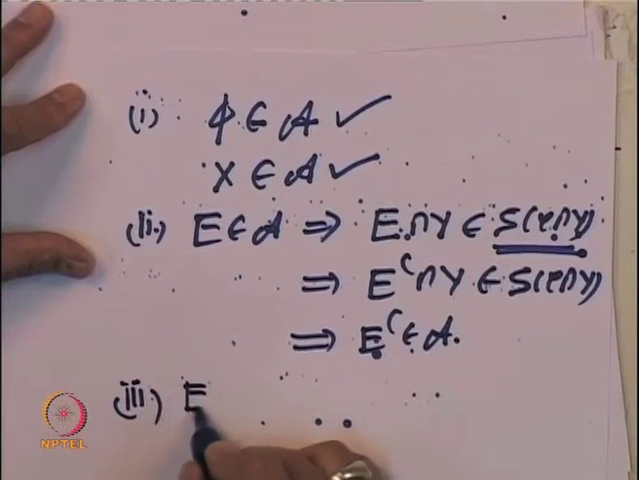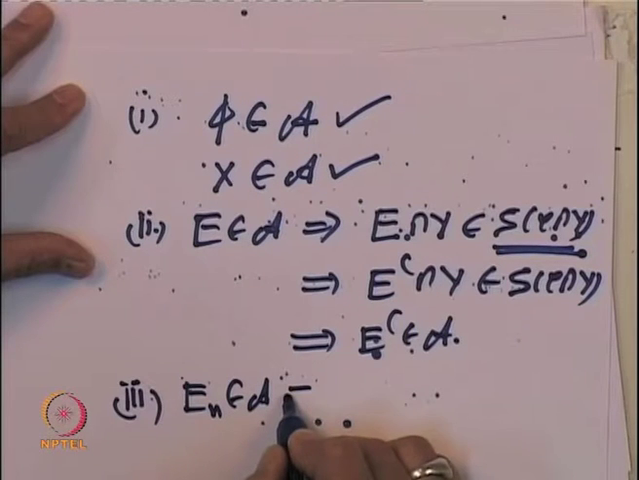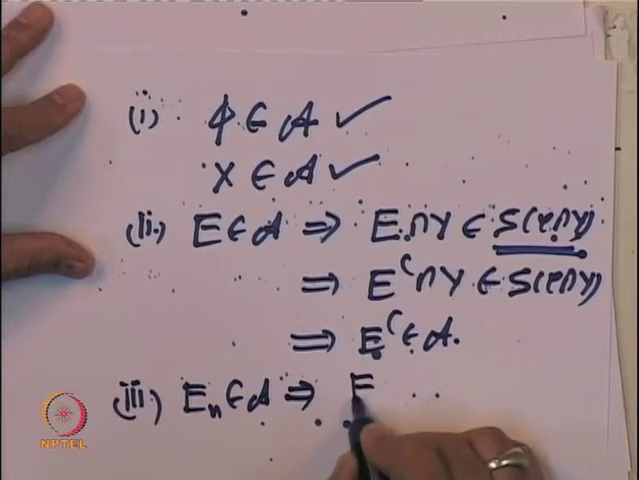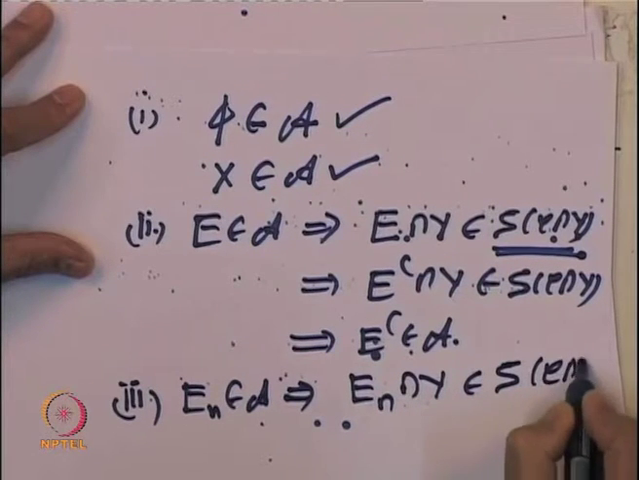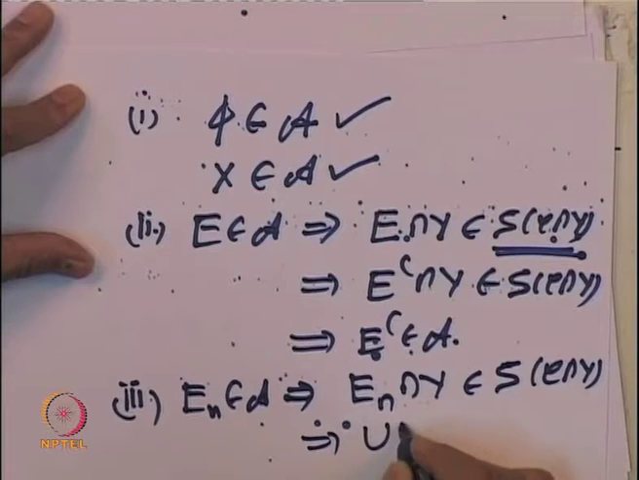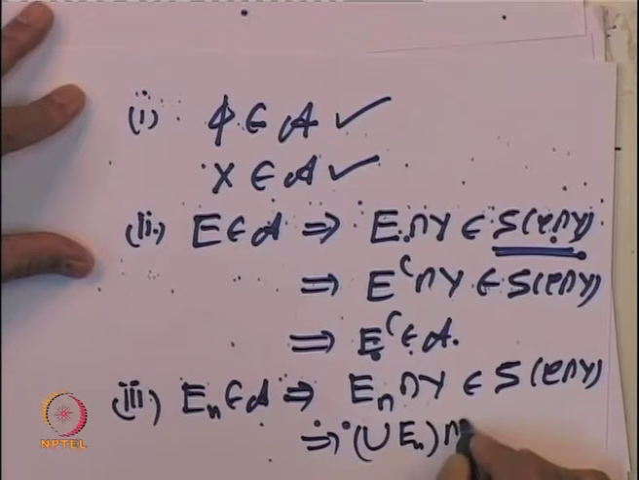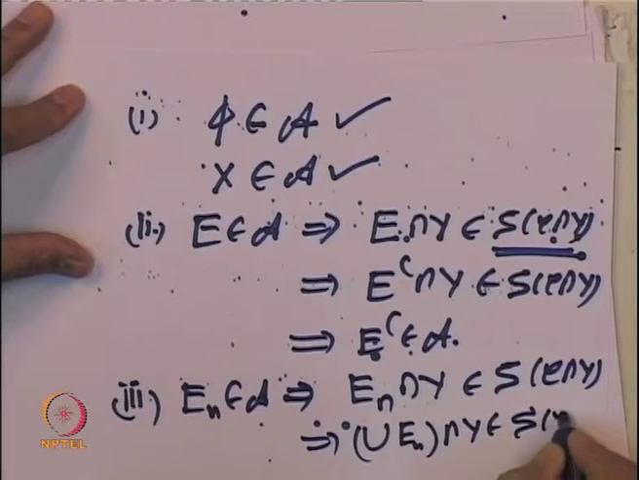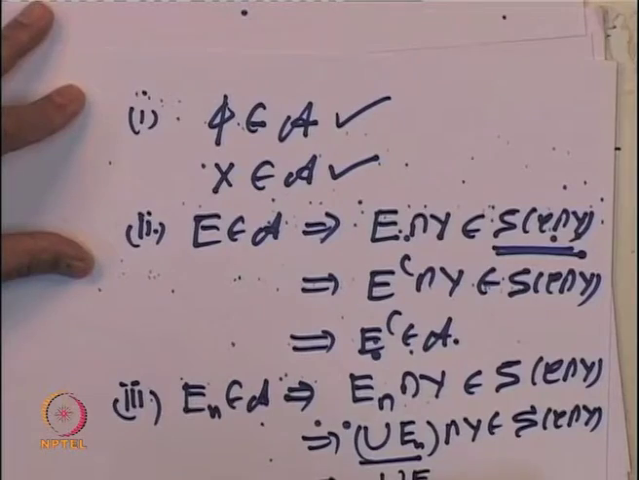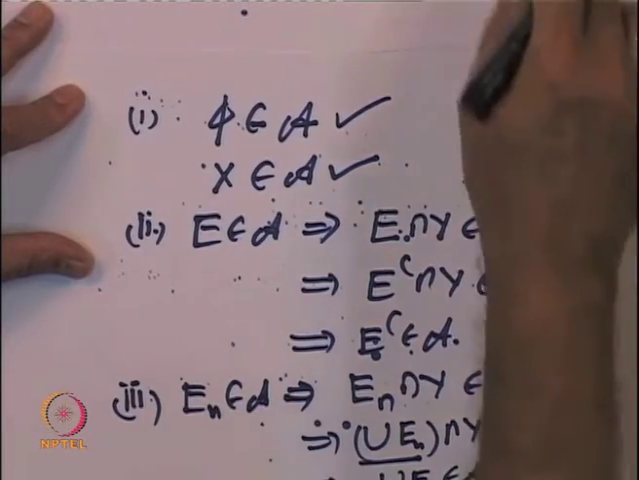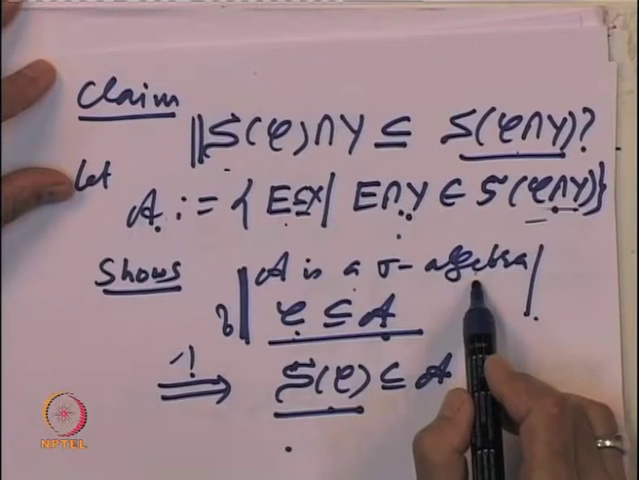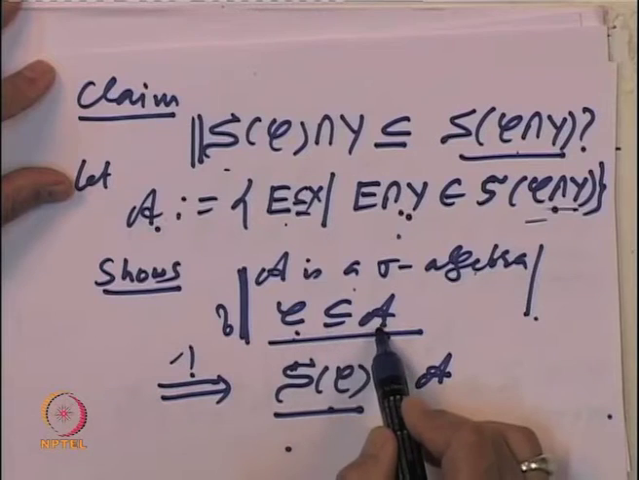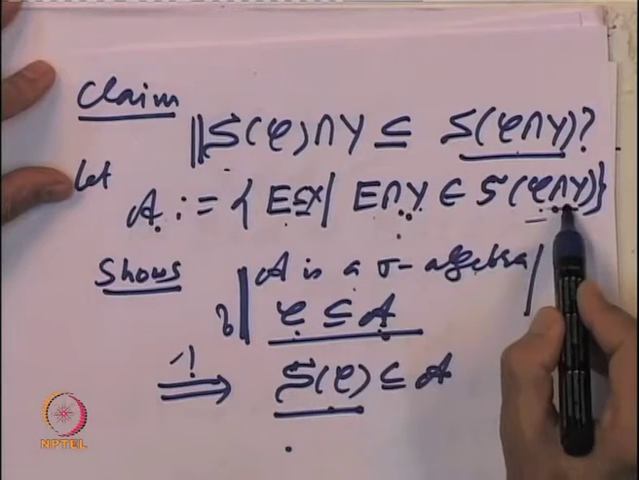So, the collection A is closed under complements, and similar arguments will show that it is closed under unions also. So, E n's belonging to A will imply that E n intersection Y belongs to this sigma algebra, and hence the union of E n's intersection Y also belongs to the sigma algebra, and hence this set union E n belongs to A. So, this proves clearly that A is a sigma algebra, and clearly C is inside A, because E intersection Y in that case will belong to this.